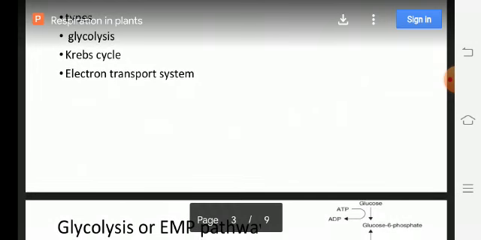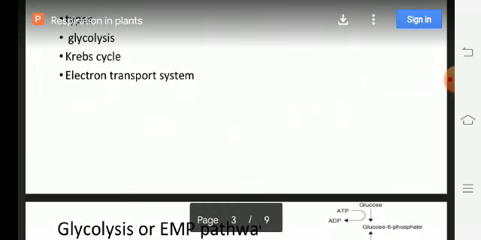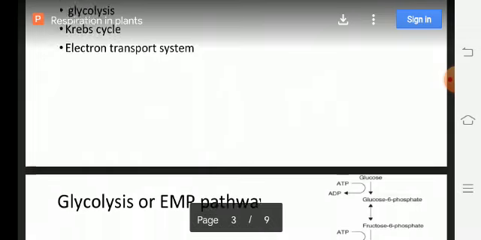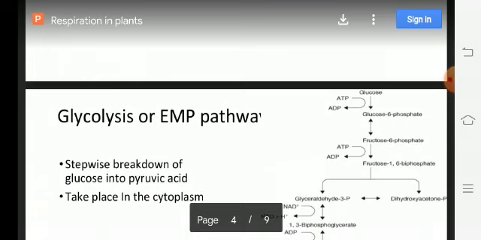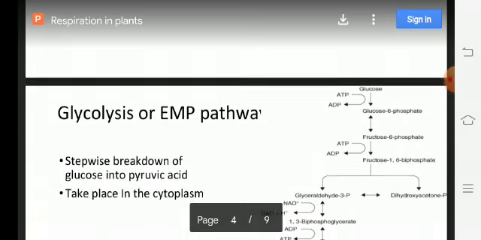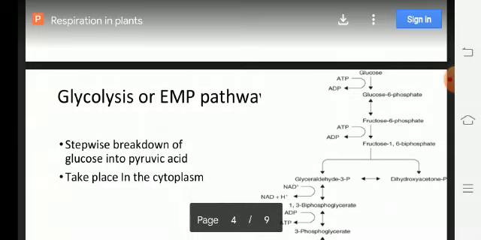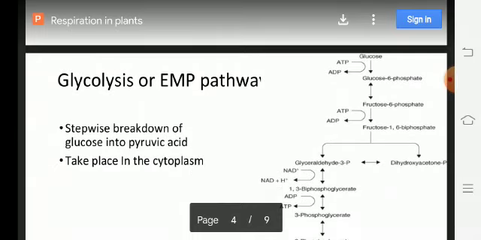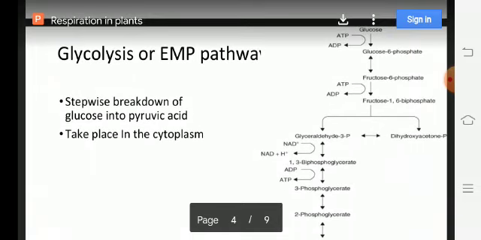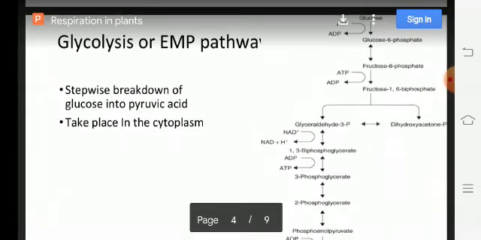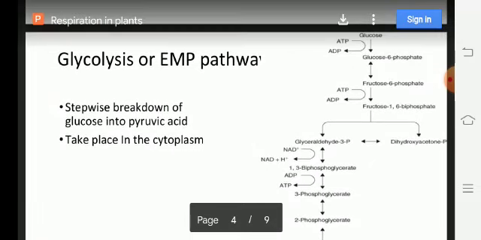There are three steps. First is glycolysis, second is the Krebs cycle, which is also called the tricarboxylic acid cycle, and third is the electron transport system. Now we'll study them one by one.